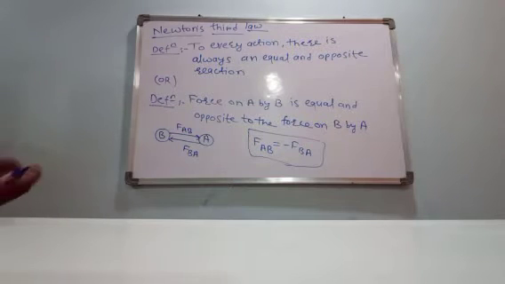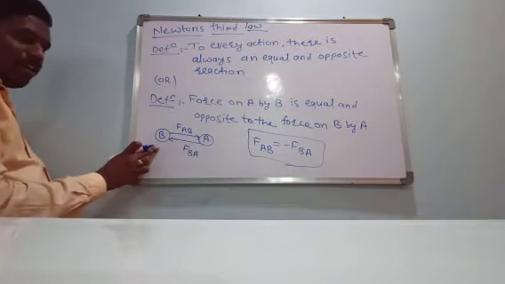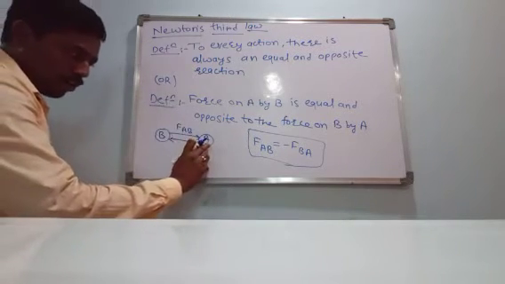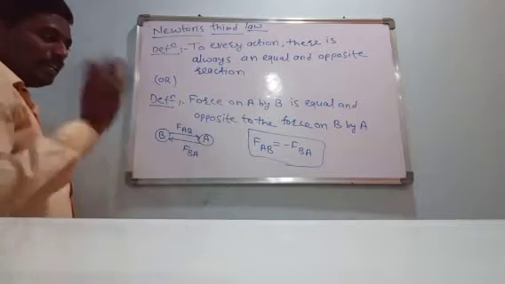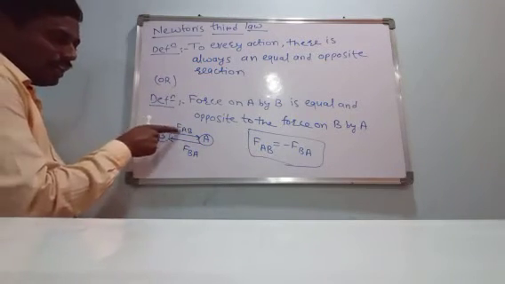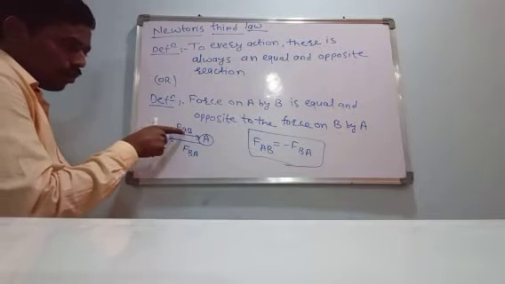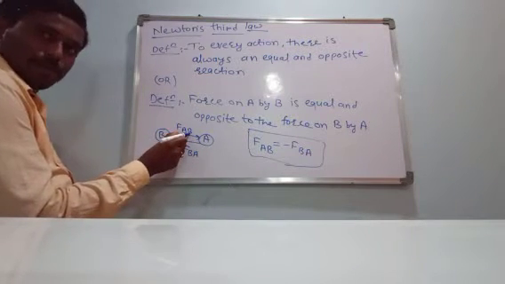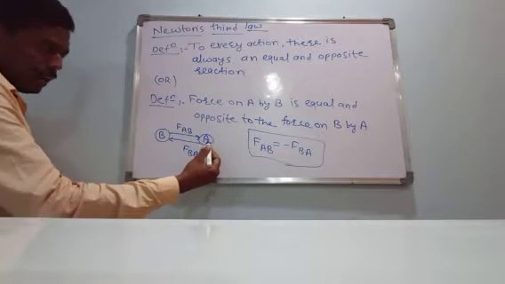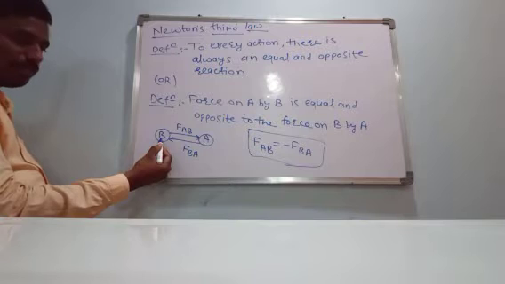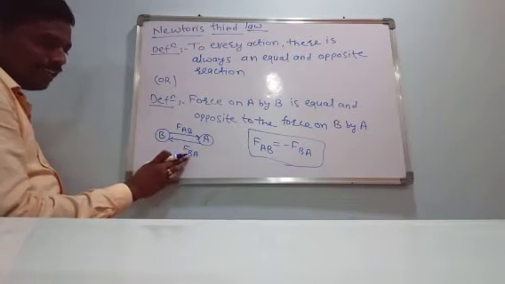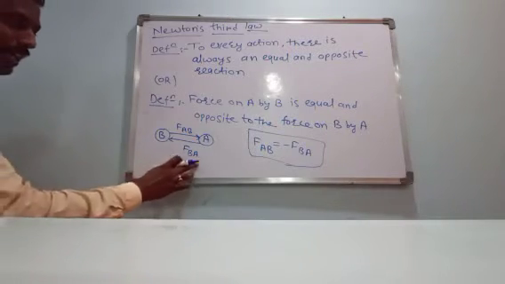Now see here is an object A, here is an object B. Then the force applied on object A by object B is defined as FAB. FAB stands for force on object A by B. And when object A applies a force on object B, meaning force on object B by object A, it is FBA.